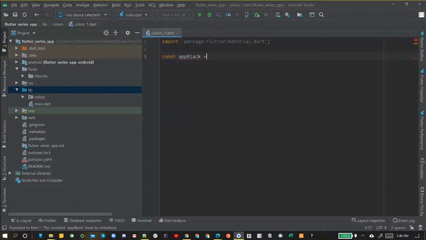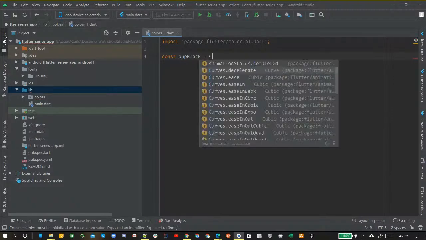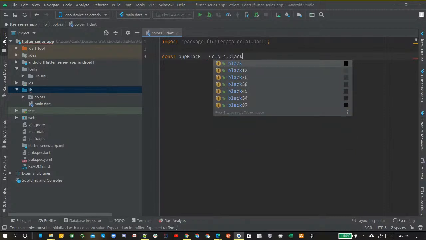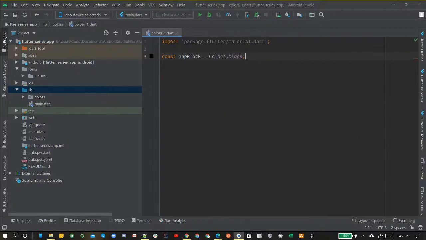And then appBlack we're going to set to Colors.black. That's pretty simple, huh? And then semicolon after. Okay, and you can see the little square right here. It popped up, let you know you did it right. So I just want to highlight this way you can refer to colors. You can simply call on Colors dot and then name the color, and that's one way to bring in a color. They're pretty basic though.